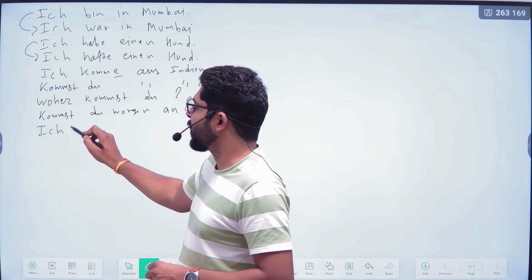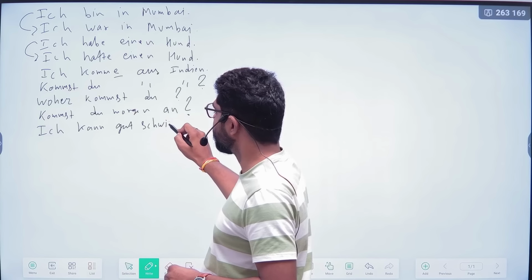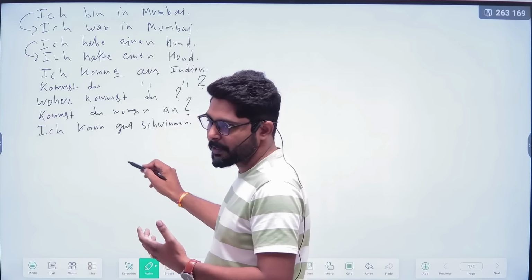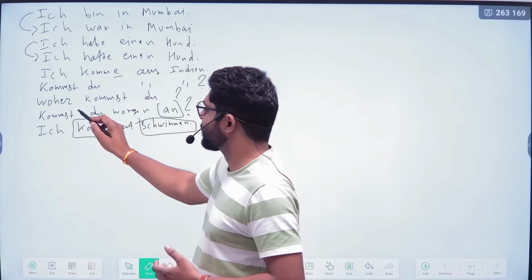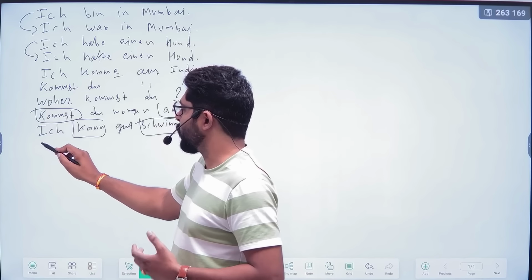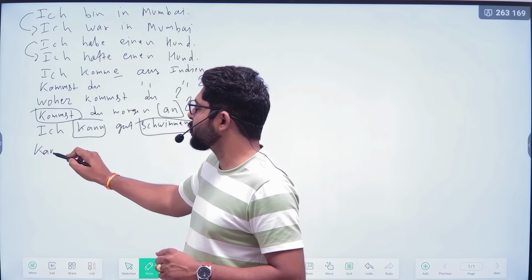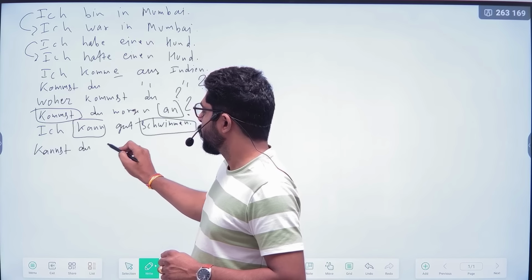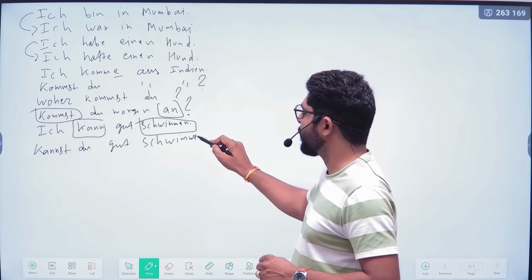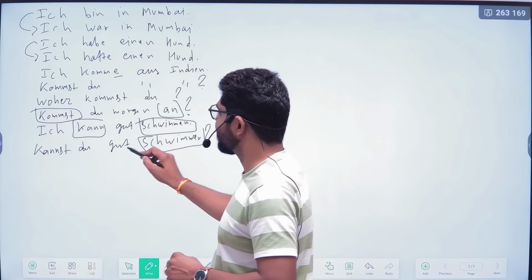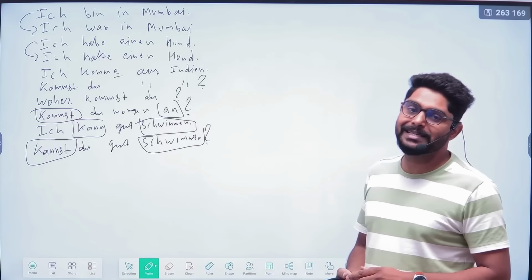Modal verb: Ich kann gut schwimmen. This is a normal sentence with the modal verb. So the modal verb is conjugated and the main verb is at the end of the sentence. And here you can see the modal verb can come in first position if we are making the yes and no question. Kannst du gut schwimmen? This is a question, but still the modal verb came to the first position, but the main verb is still at the end of the sentence.